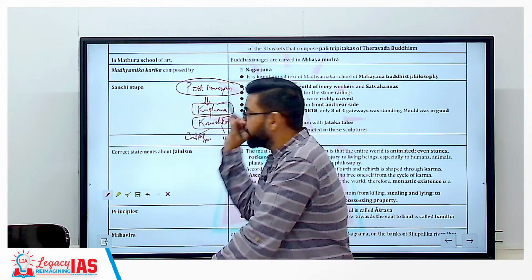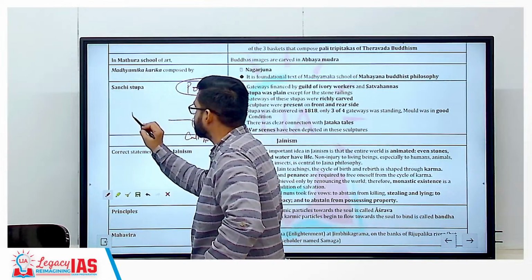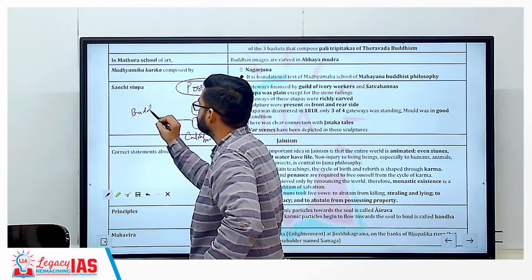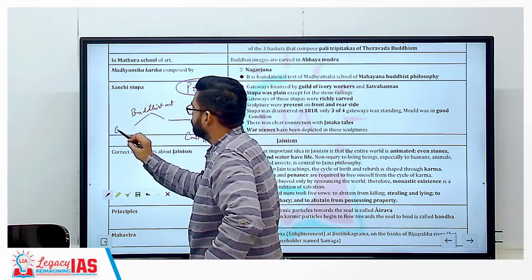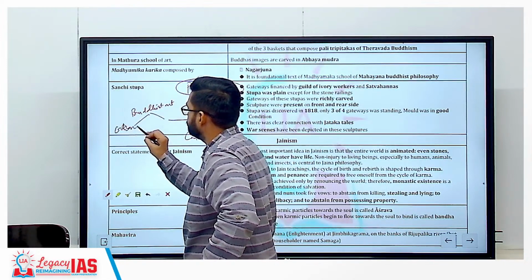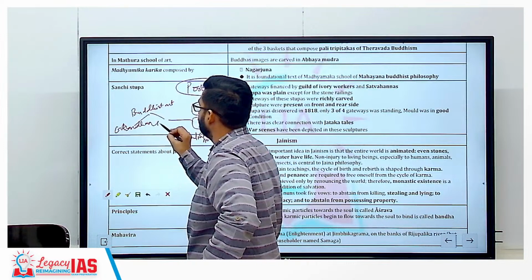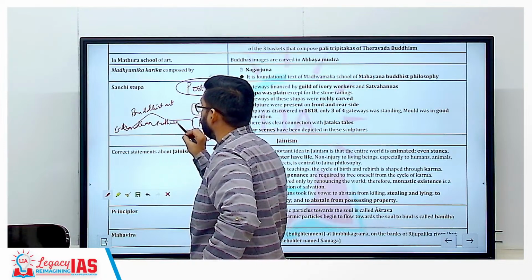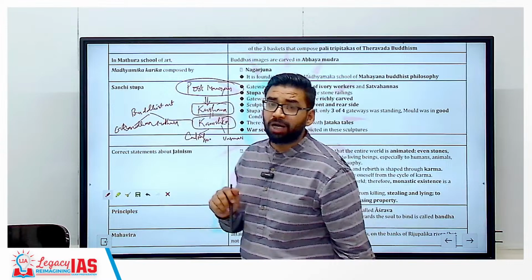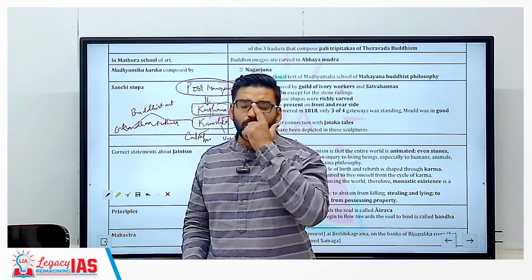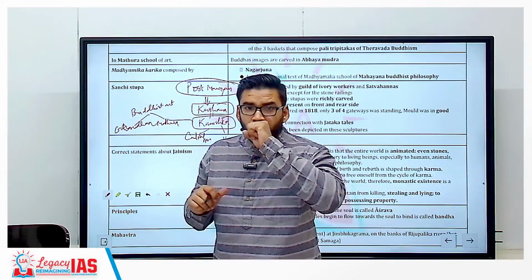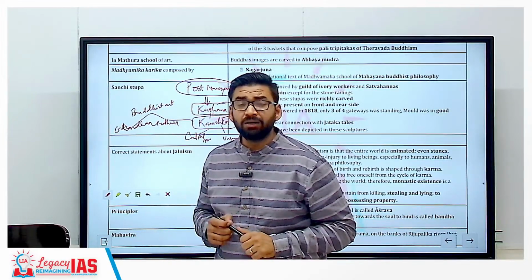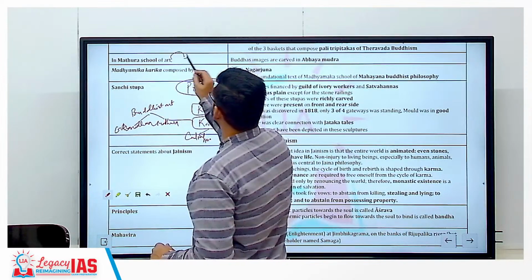His important contribution in terms of Buddhist art was Gandhara art and Mathura art. Why did UPSC ask a question on Mathura art? Mathura was the second capital of Kanishka, an important center for trade and art. Clear? Mathura art is indigenous art.